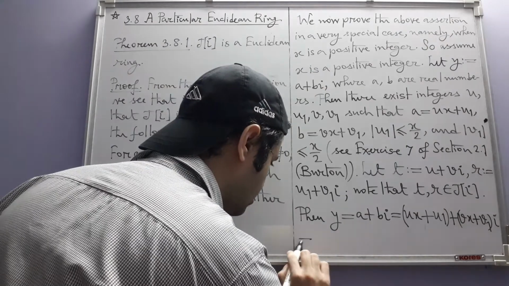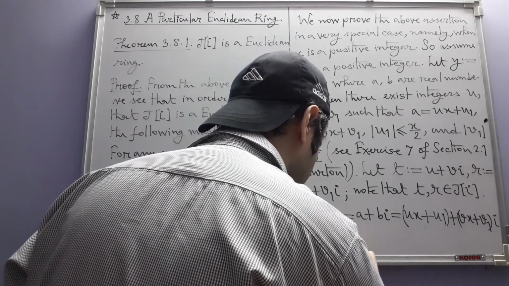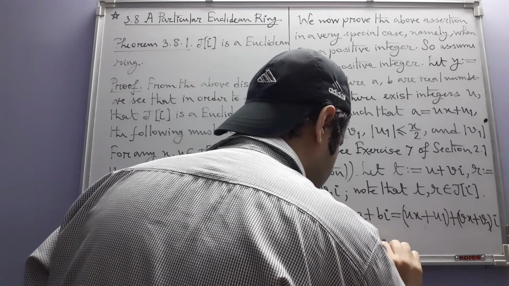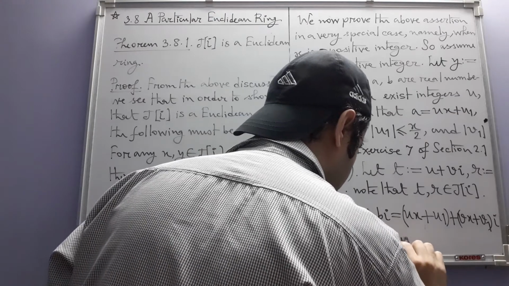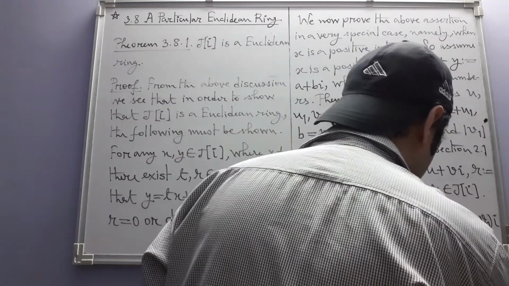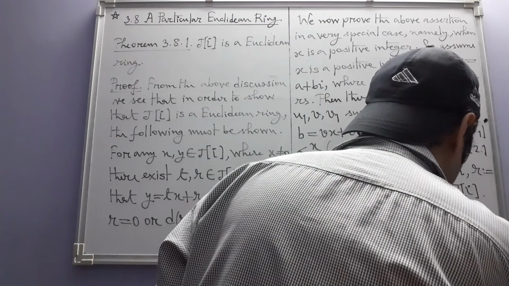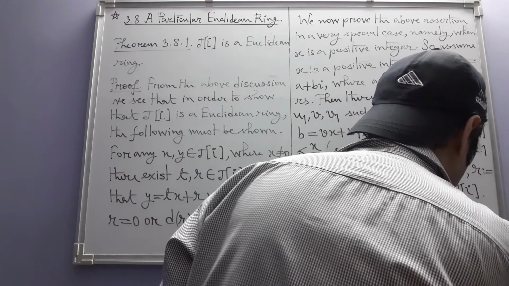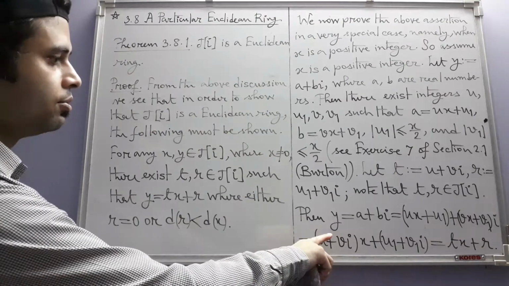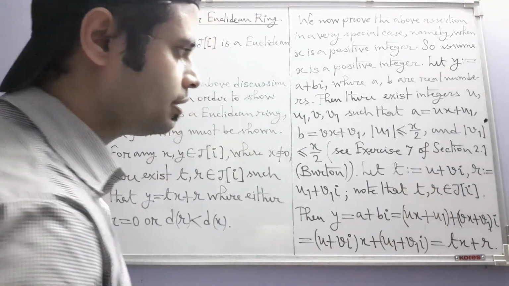So this is equal to, if we manipulate this expression a little bit, you will see that it becomes u plus vi times x plus u1 plus v1i, and that according to the way we have defined T and R, that becomes tx plus r. Okay, so we have been able to express y as tx plus r, where t and r are Gaussian integers, but